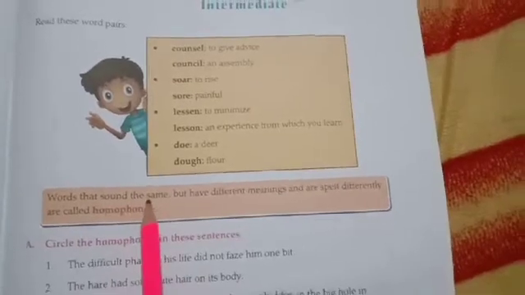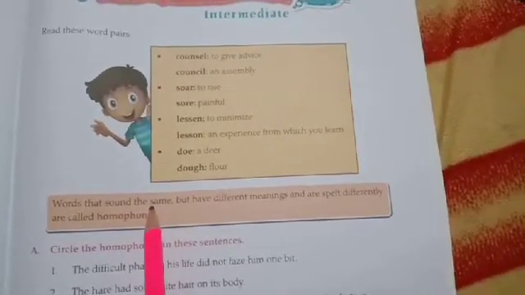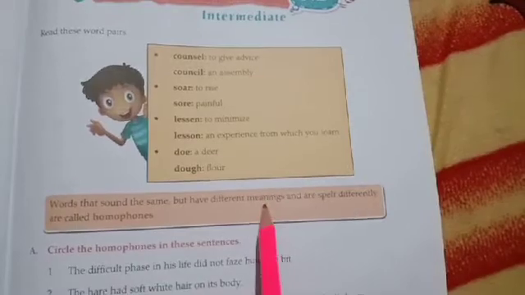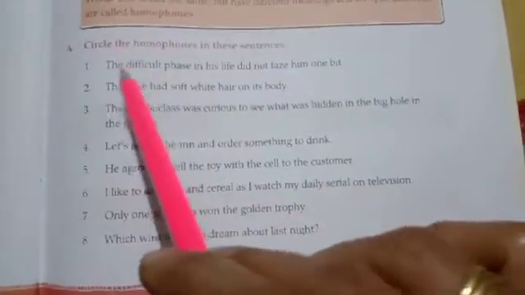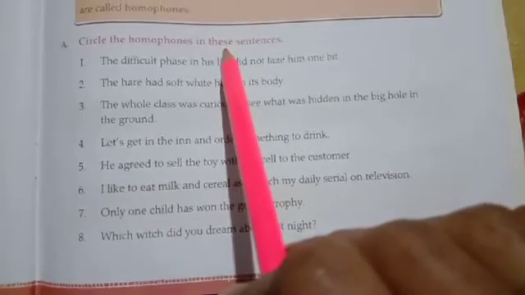Okay, they sound the same. When you listen to the words, they will be the same, but they have different meanings and they have different spellings. So they are called homophones. Now see, you can do this exercise for your homework, then you will be more clear. Over here you have to circle the homophones. Okay, you have to circle the homophones in all the sentences.